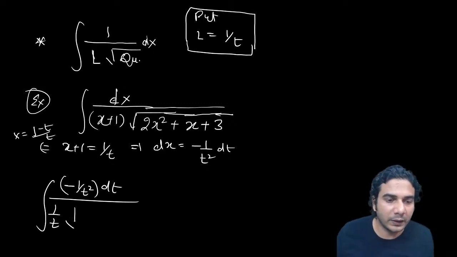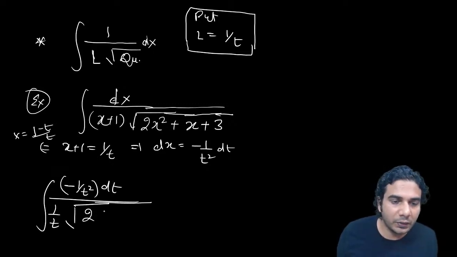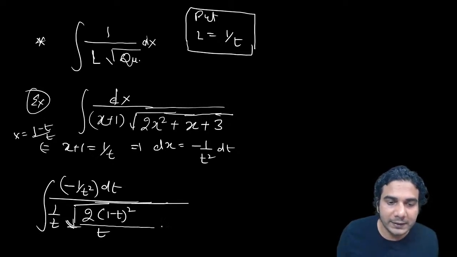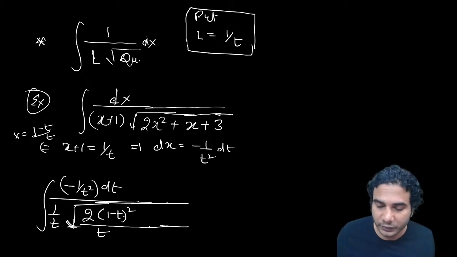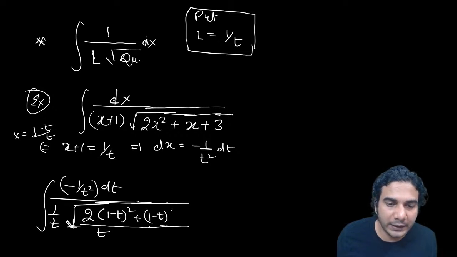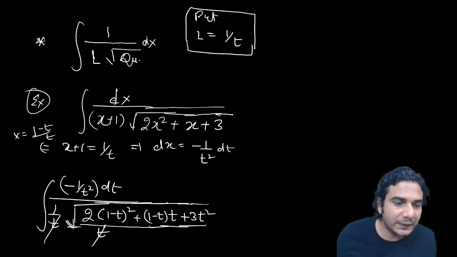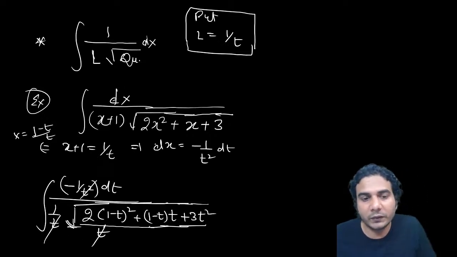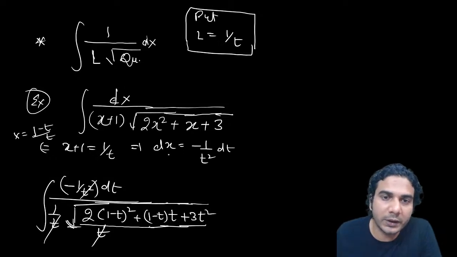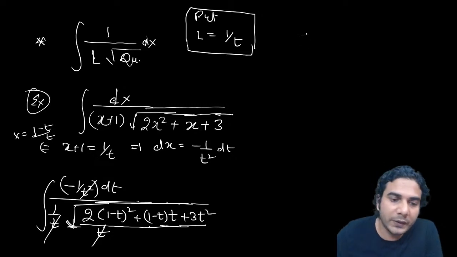So this you put inside the quadratic in place of x. So it is going to be t into under root of 2 into 1 minus t the whole square upon t square. So take the LCM as well. It's whole divided by t square, and then t will come out. I have taken the LCM and written t square out, t outside the square root. Then it will be plus 1 minus t into t, and this will be plus 3t square, all right. Like this, t and this t square will get cancelled. That was the main purpose. Now you have got 1 upon quadratic. So now you understood what has happened. This 1 upon linear into under root of quadratic has now become 1 upon under root of quadratic, which we know how to solve, all right.